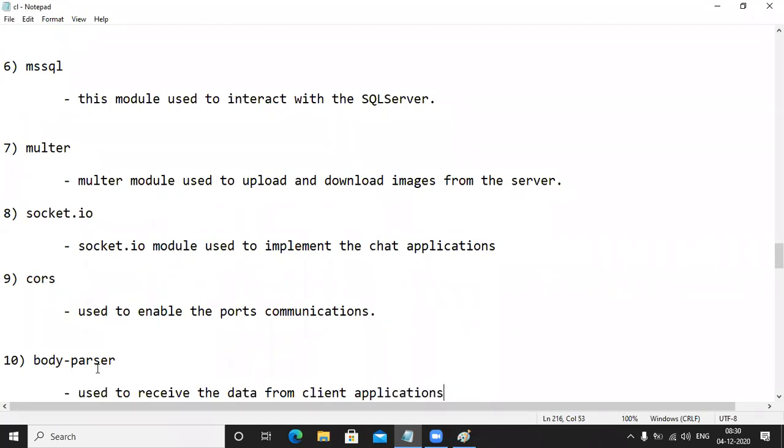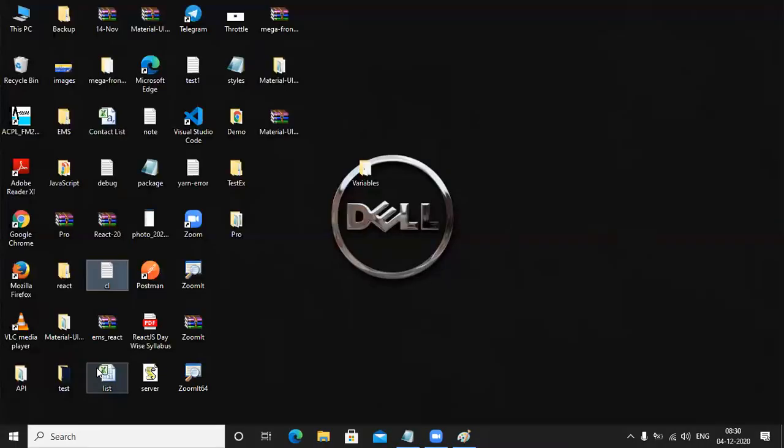Okay, now let's tell all the points once again. How to interact with the MongoDB database? With the help of the MongoDB module. How to interact with the MySQL database? By using the MySQL module. How to interact with the MS SQL server?